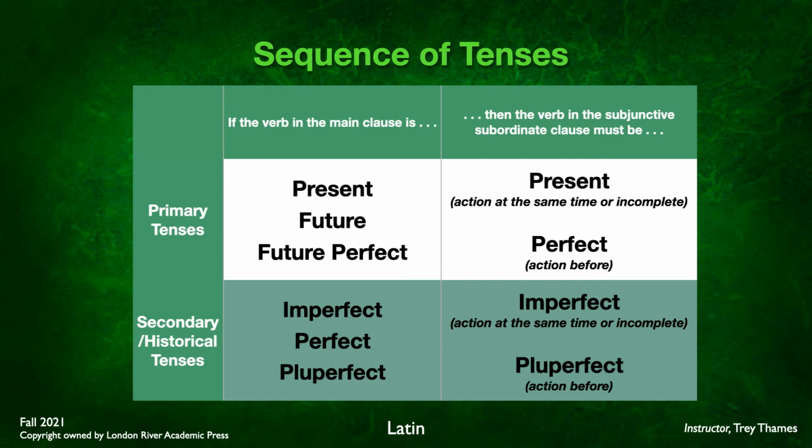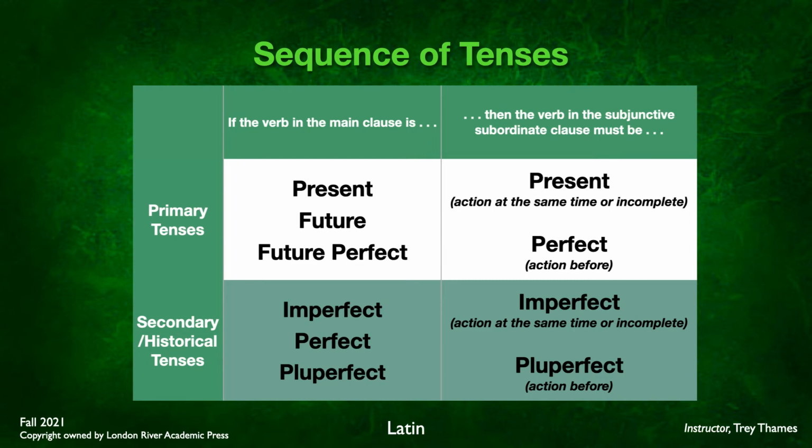We're going to distinguish that from secondary, or what we call historical tenses. And these are basically everything that's in the past tense: imperfect, perfect, and pluperfect. Now, when you use a subjunctive verb in the secondary clause, which tense is used is dependent on what tense the main verb is. If it is a primary tense, either present, future, or future perfect, then the subjunctive verb in the secondary clause needs to be in the present tense if the action is happening at the same time or incomplete. If the action has happened before the action of the main verb, then we'll use the perfect tense subjunctive.